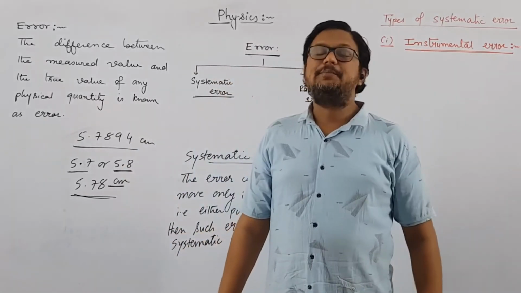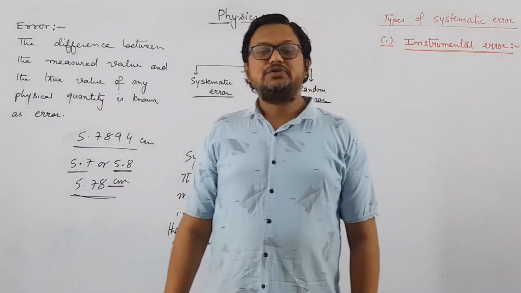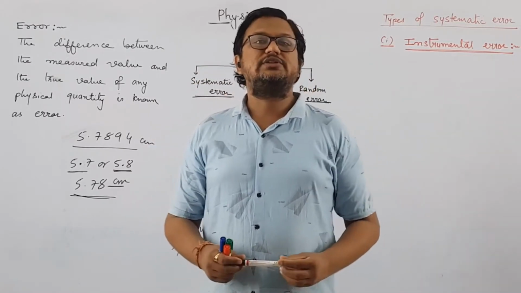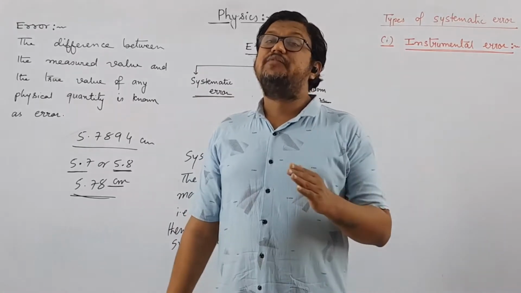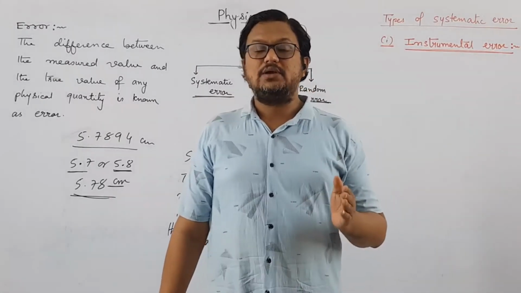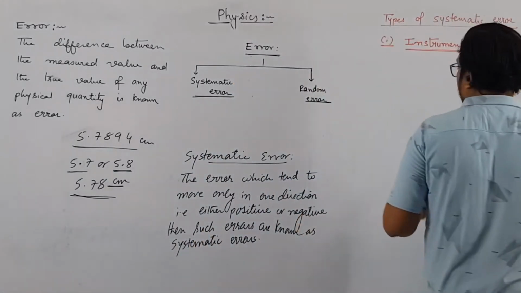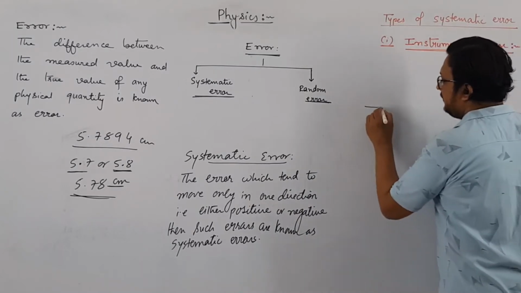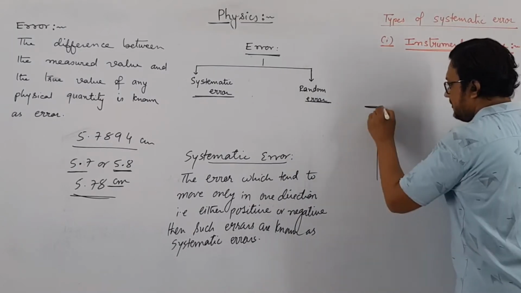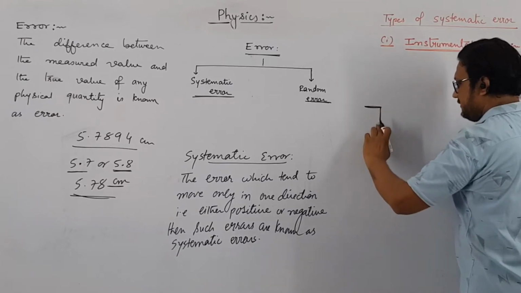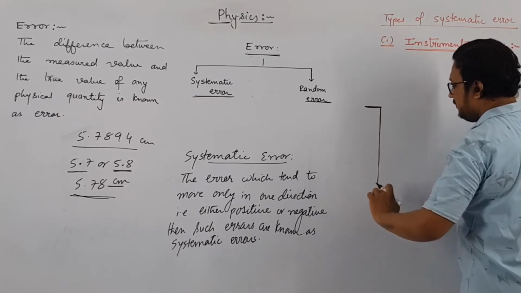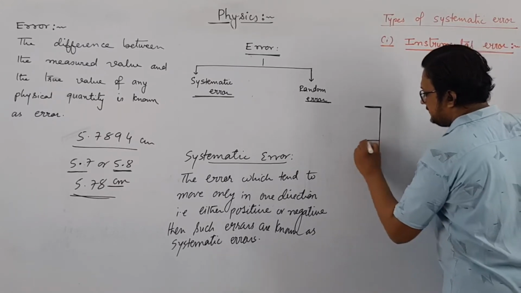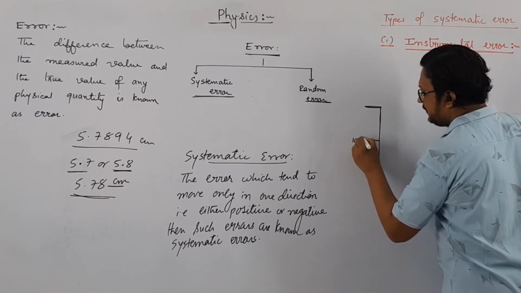Let us consider an example of a thermometer. When you are using this thermometer to measure the temperature of boiling water, then obviously it should show 100 degrees Celsius. But if the graduations are not properly calculated, now the graduation means the marking of the thermometer, let us say this is the thermometer, and the marking of the thermometer must be proper, right? So let us say while calibrating this thermometer, you have not put the graduations properly, let us say this should be 100 degrees Celsius, right?